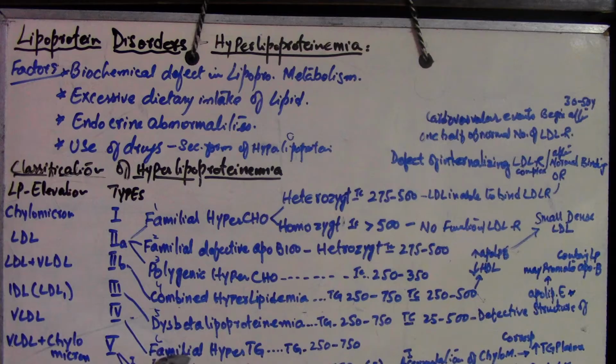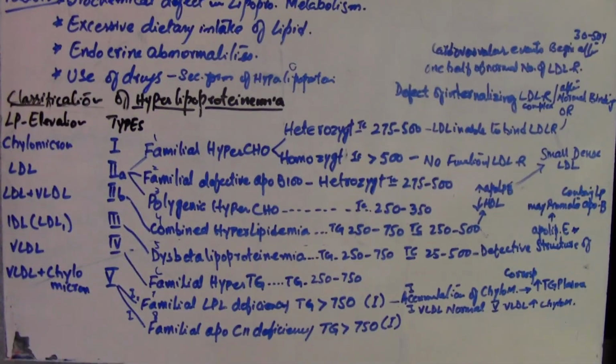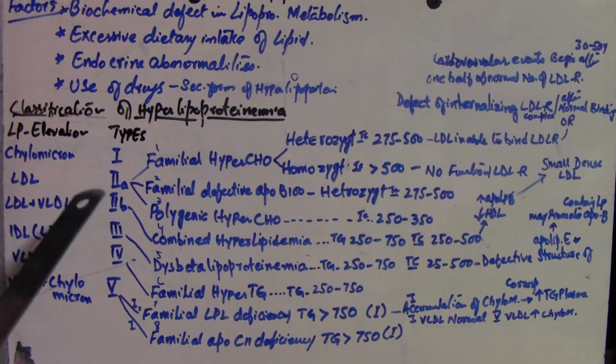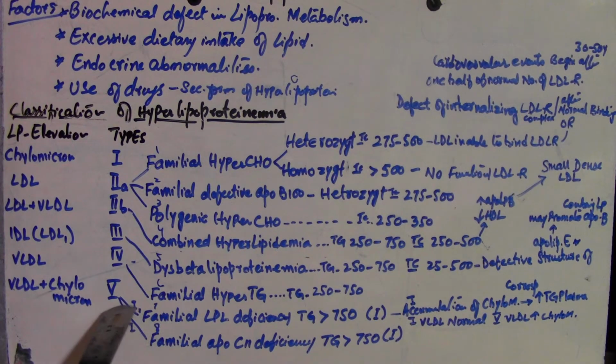Next is the sixth one, which is related to type 4. We will discuss it on the next board, next time, but leaving it here right now, we are going to switch toward type 5, which is divided into familial LPL deficiency, where the triglyceride level is above 750, and familial ApoC2 deficiency, where the triglyceride level is above 750.